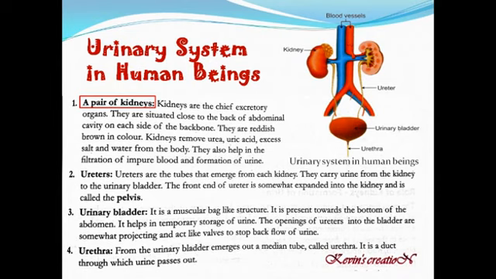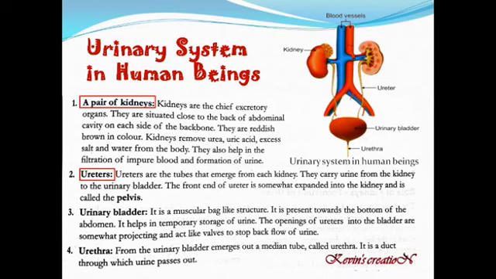Then you will see ureters. So there are two, you can see here, one is here, other one is here. Each one comes out of the kidneys and goes to the urinary bladder. Ureters are the tubes that emerge from each kidney. They carry urine from the kidney to the urinary bladder.